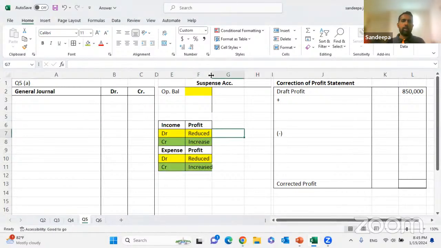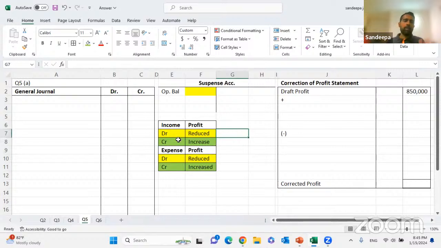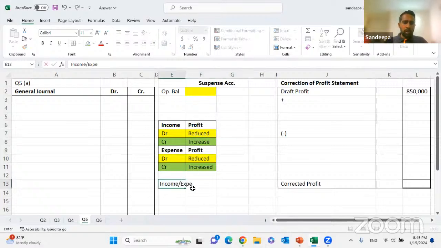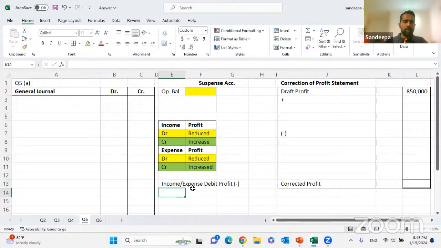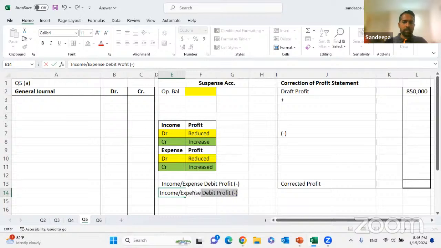In that same table, I reduced the individual income and expense items. So we can create a relationship, right? It can be an income, it can be an expense. If it is debit, that means the profit will reduce. Profit minus. Income and expense. Credit, then what will happen? Your profit will increase.